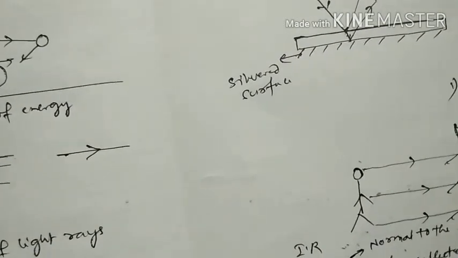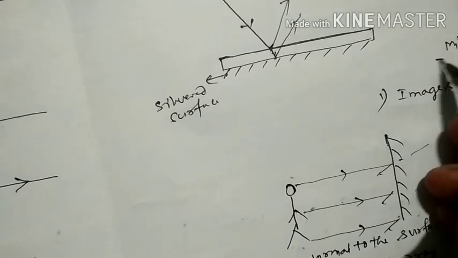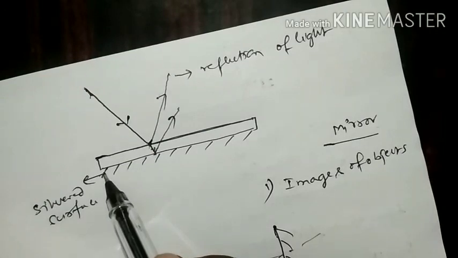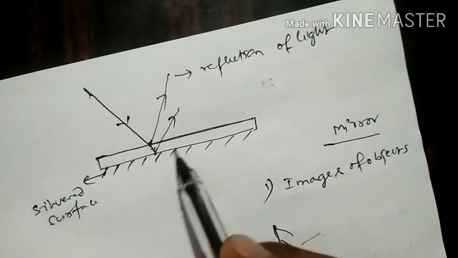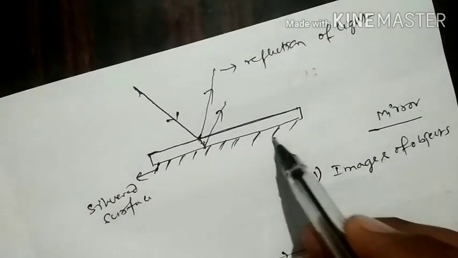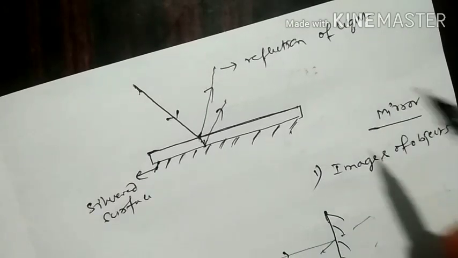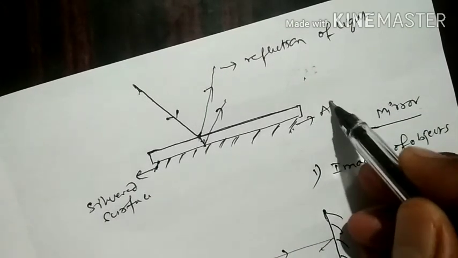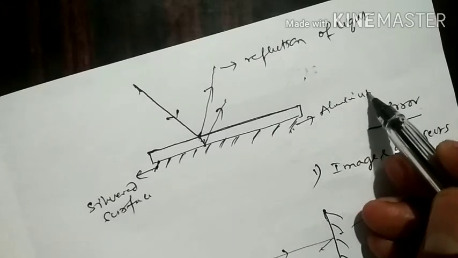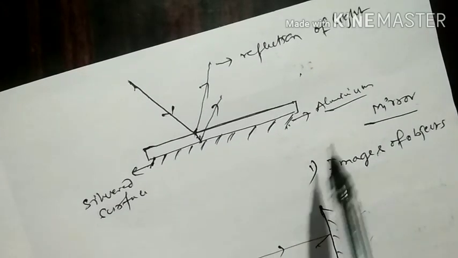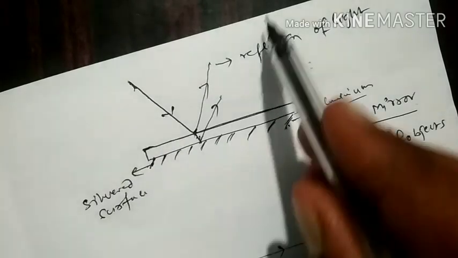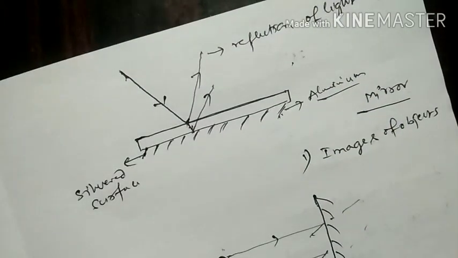Next one is mirror. What is a mirror? A thin glass plate which is coated with reflecting substances. So the property of the substance is reflecting. It sends back the light into the same medium. An example here is aluminum. So it is coated with aluminum or something, so that light incident on it is reflected back. So that an image is formed.